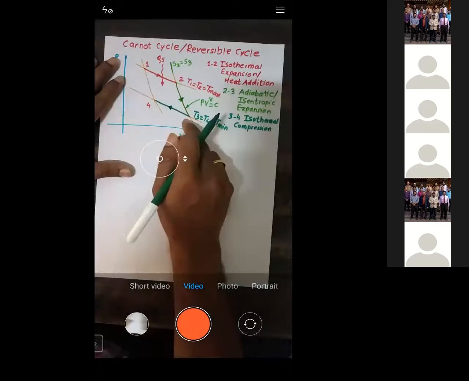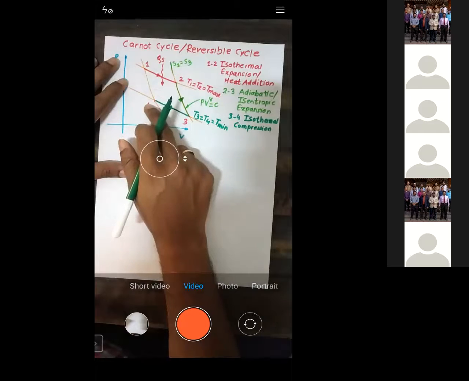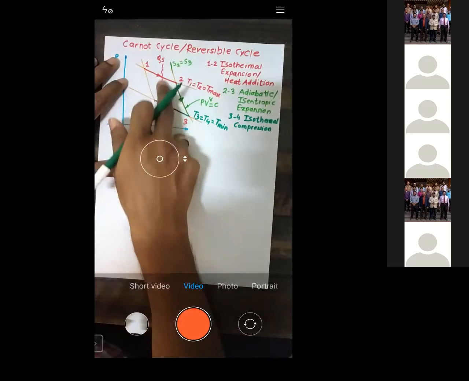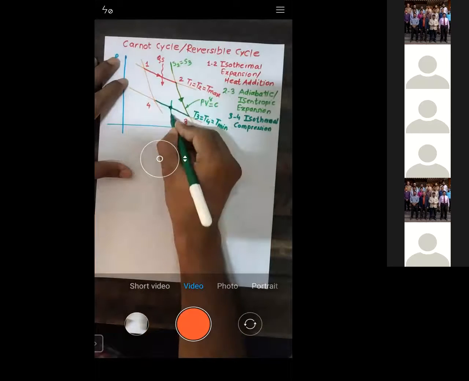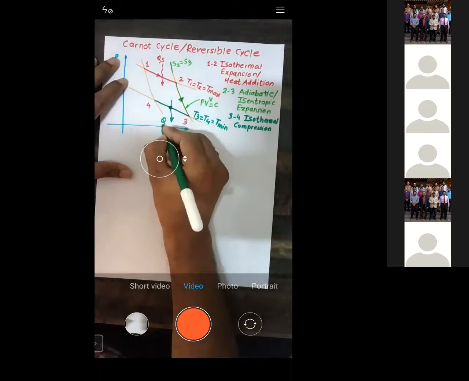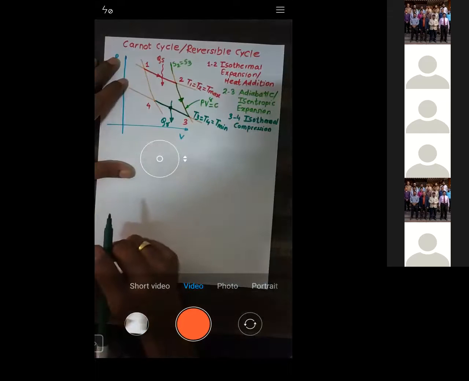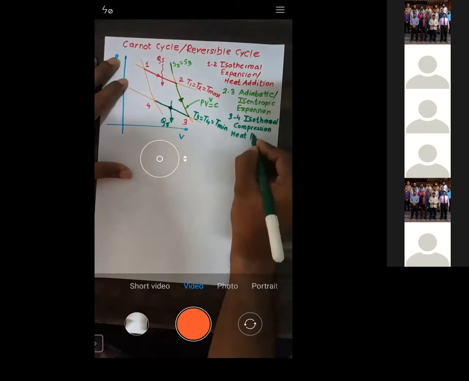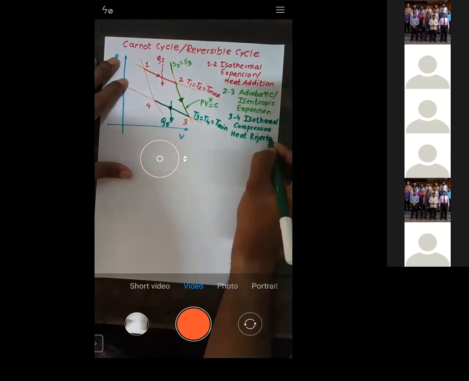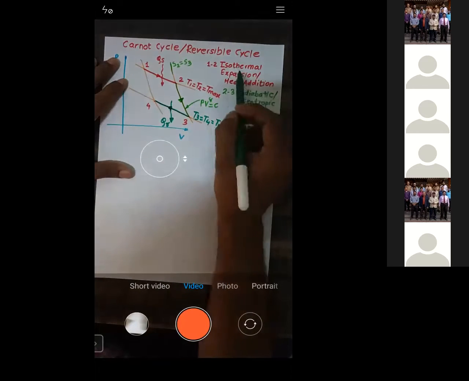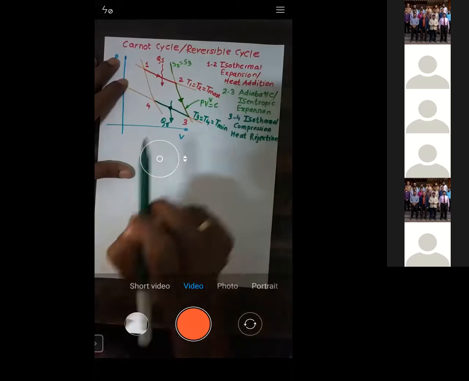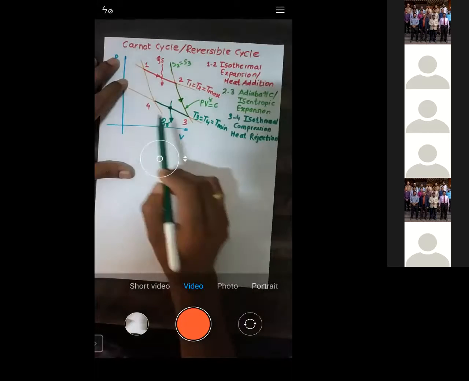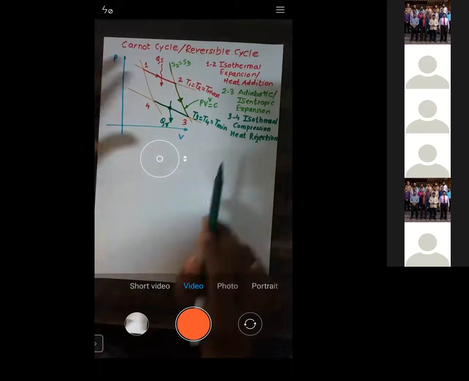But see, during 1 to 2, heat is supplied. During 3 to 4, heat is rejected. So QR amount of heat is rejected. This is called heat rejection. I repeat, 1 to 2 is called isothermal expansion or heat addition, and 3 to 4 is called isothermal compression or heat rejection.